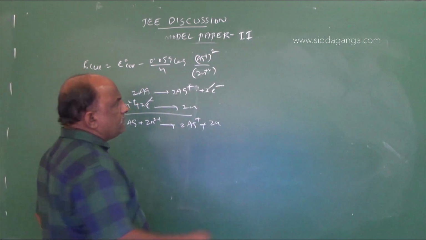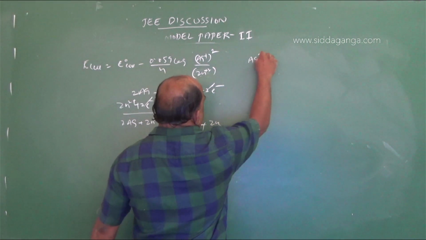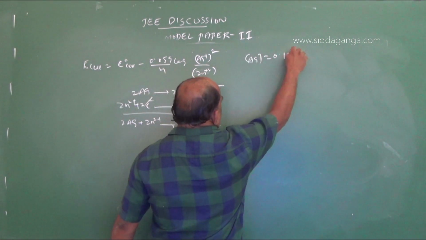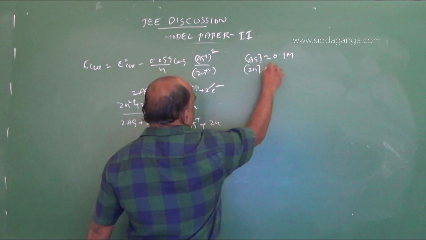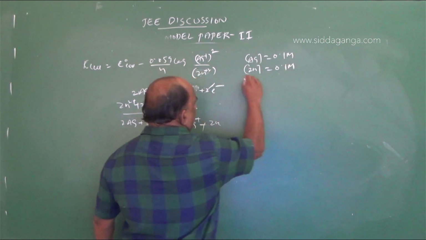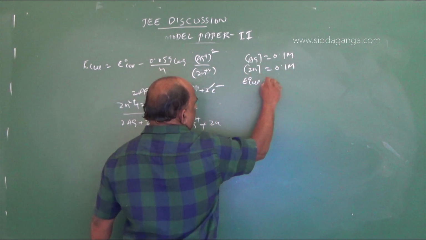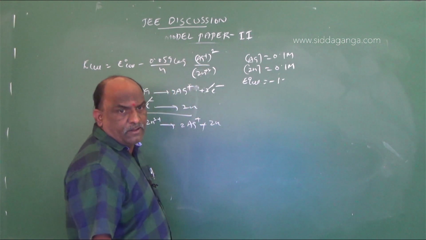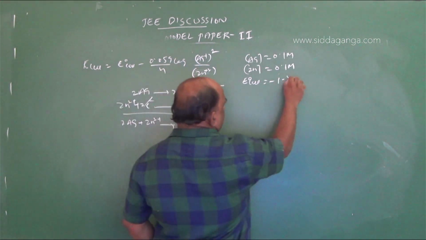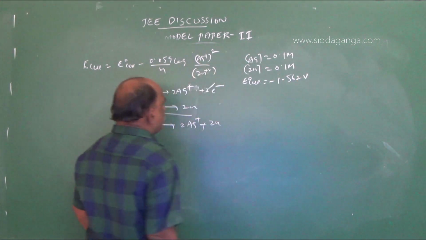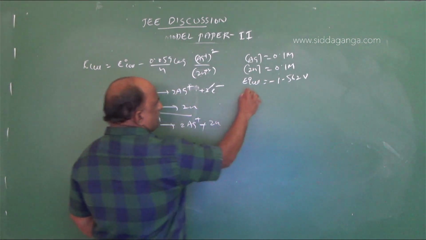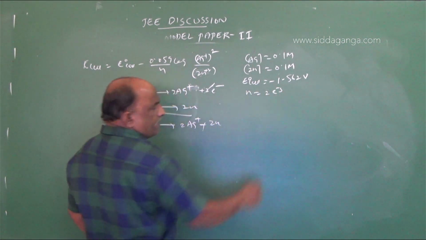In the question the Ag concentration is given as 0.1 M and the Zn concentration is also 0.1 M, and E naught cell is given as minus 1.562 volts. From the equation, n equals 2 electrons.